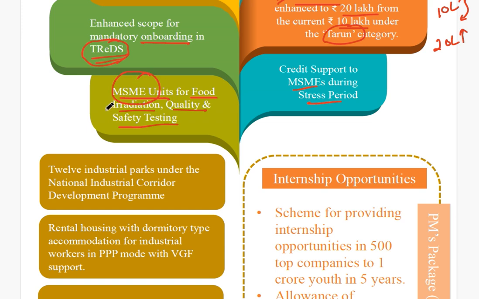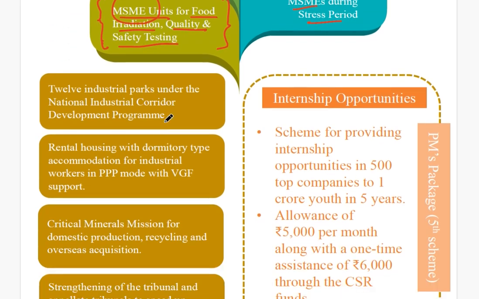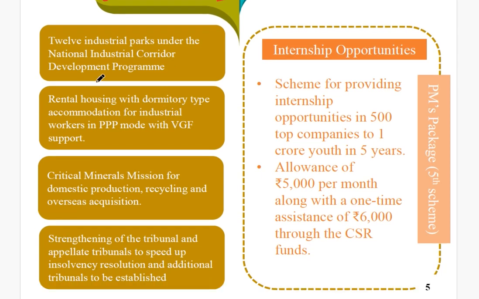This is important because, as you know, there are certain allegations on India that we are using some substances which are carcinogenic. There are reports from Singapore and some other countries, European countries, accusing India of using carcinogenic compounds. So MSME units will be set up. Some specialized units will be set up for testing the food irradiation quality and safety testing, etc. Next, talking about the manufacturing sector, you can see here 12 industrial parks will be